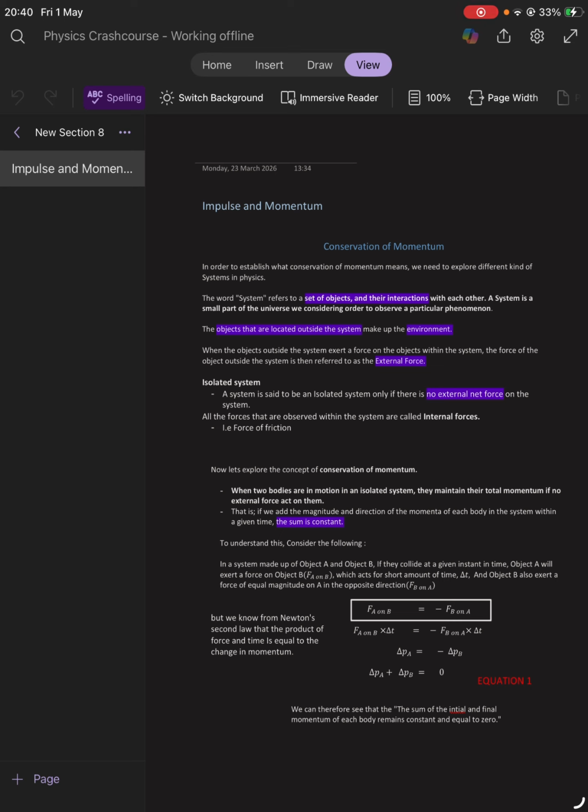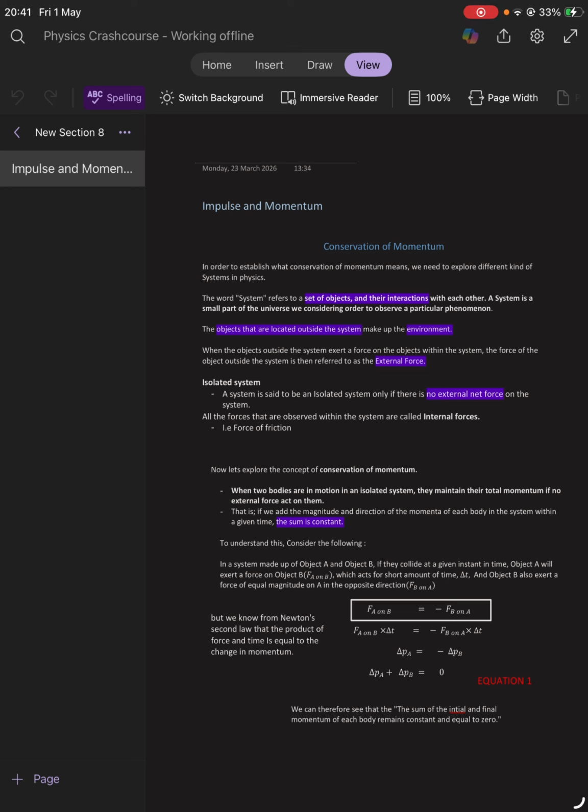To understand this, let us consider the following. In a system that is made up of an object A and an object B, if they collide at a given instant in time, object A will exert a force on object B, and this force will be for a short amount of time, change in t. And object B will also exert a force of equal magnitude in the opposite direction according to Newton's third law. Now we know that this force will be equal in magnitude and opposite in direction.